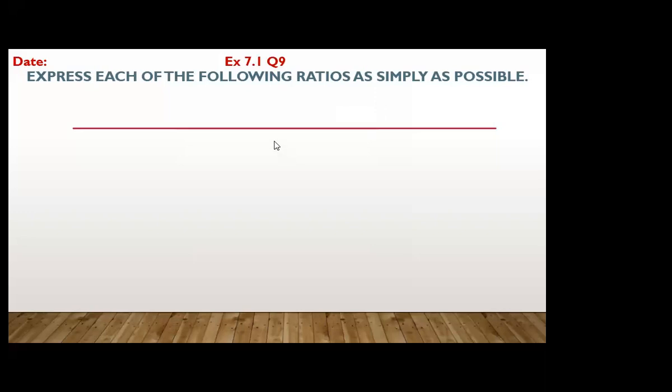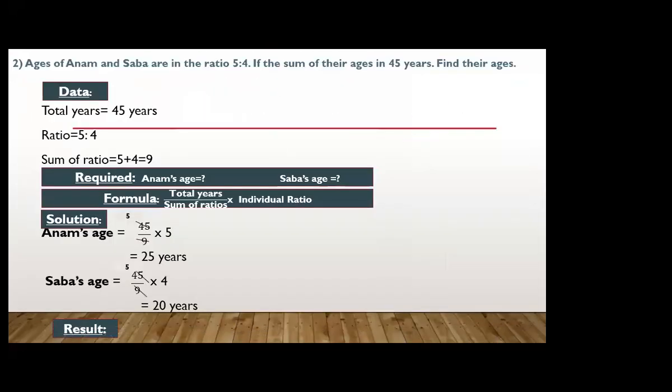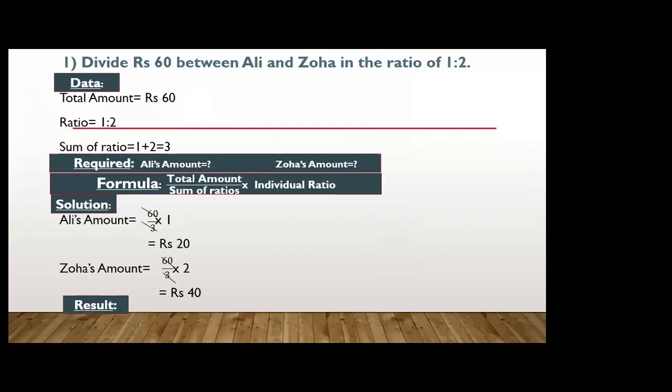So, Arib, I am going to explain this question to Arib. Everybody, kindly solve today's question. Okay, I am here explaining this question to Arib. So, Arib, we have to divide rupees 60 between Ali and Zoha in the ratio of 1 is to 2. So here the total amount which is going to be divided is 60, and ratio for Ali is 1 and ratio for Zoha is 2. Is it clear?